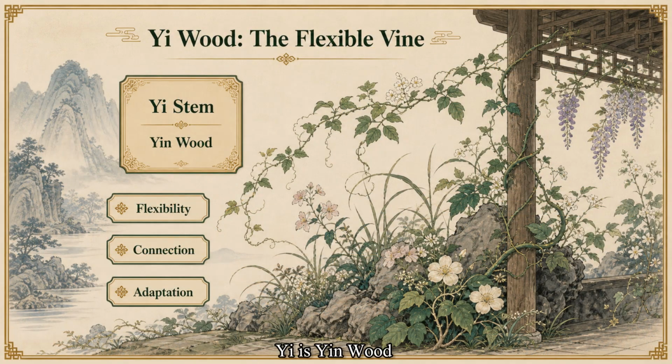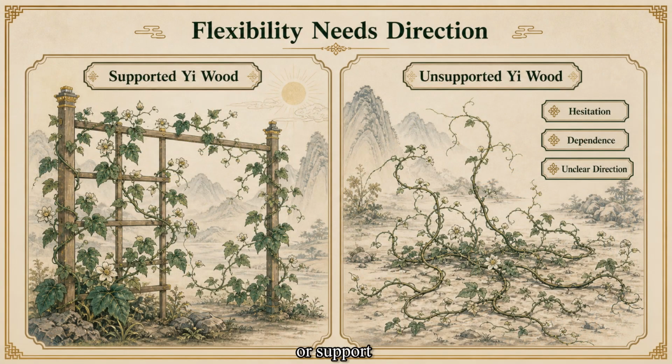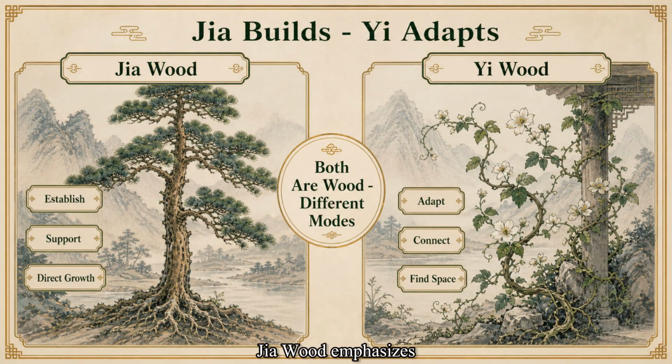Yi is yin wood. It is often compared to vines, flowers, grasses, and flexible branches. Its traditional imagery suggests adaptability, attention to detail, sensitivity to surroundings, and the ability to grow through connection. Without direction or support, flexibility may turn into hesitation, dependence, or difficulty maintaining a clear course. Jia wood emphasizes establishing a main structure, while Yi wood emphasizes adapting, connecting, and finding space to grow.